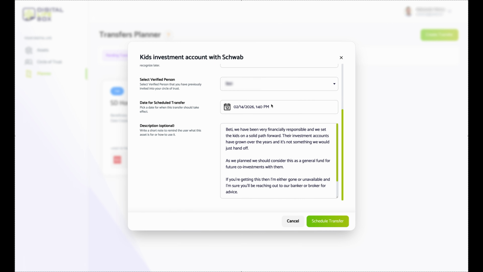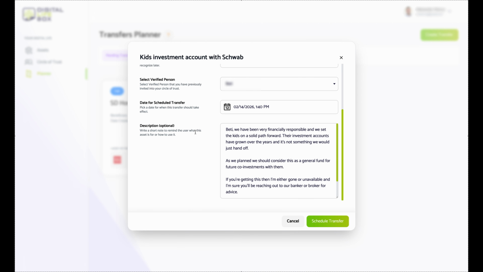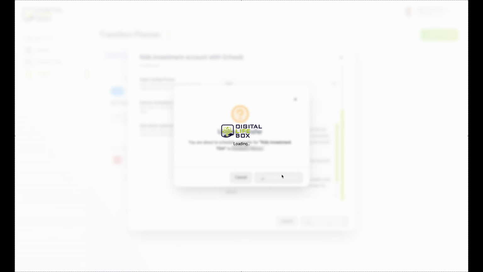So basically, I'm saying I will schedule this for next year, and maybe we can do another one for a quarter. But basically, when the system sees the date, I'll just go run this right now. And effectively, I'm going to go and create a new transfer that was the TOD transfer.